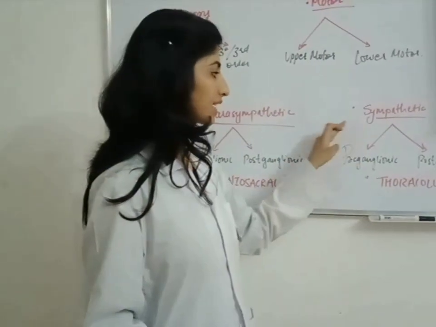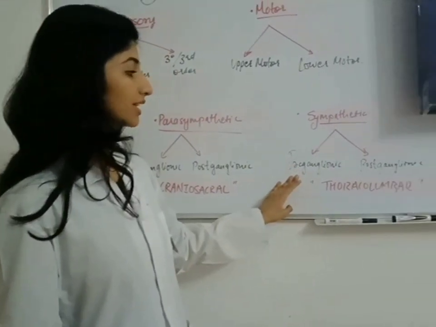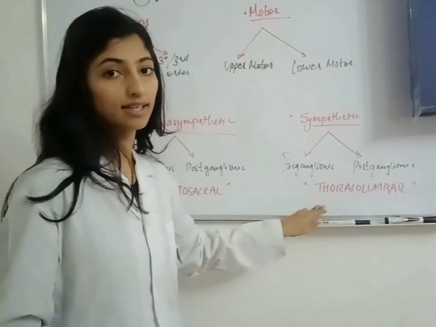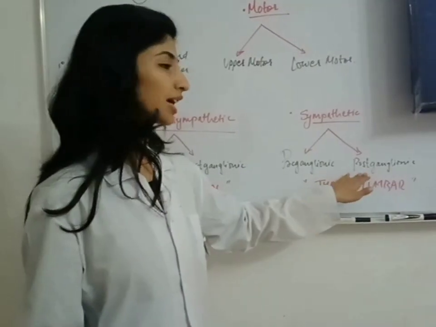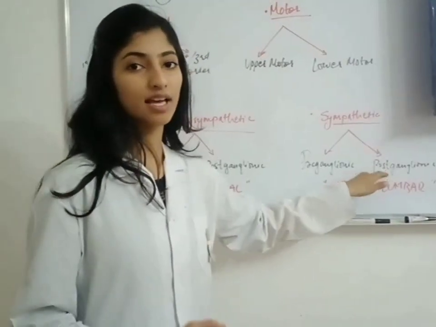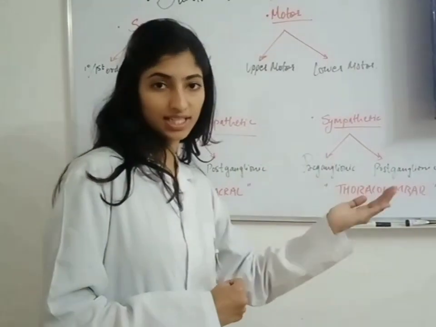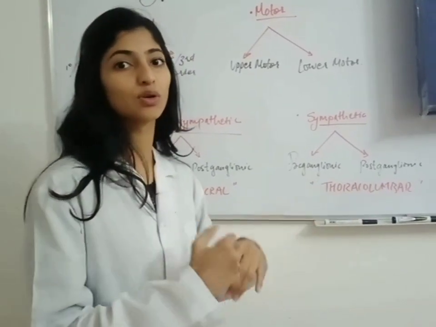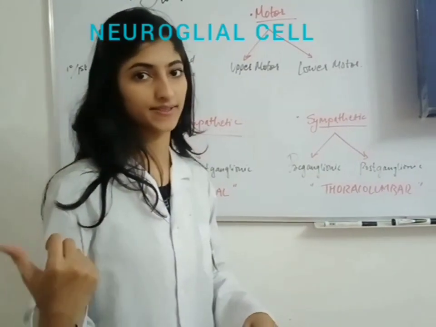In sympathetic, what happens in preganglionic? They are located in a thorax and lumbar region, and in postganglionic part, the neurons are not going towards the visceral organs, it is going away from the visceral organs.